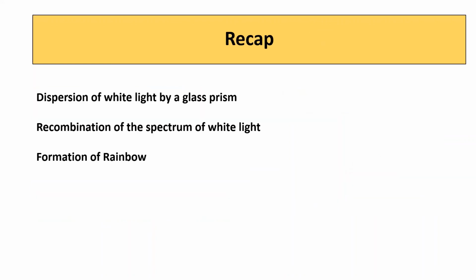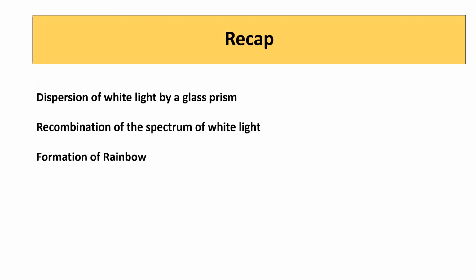Let us summarize what we learned. We learned about dispersion of white light by a glass prism. The splitting of light into its component colors is called dispersion. Then we learned recombination of the spectrum of white light. Isaac Newton proved that sunlight is made up of 7 colors. Finally, we discussed the formation of the rainbow.